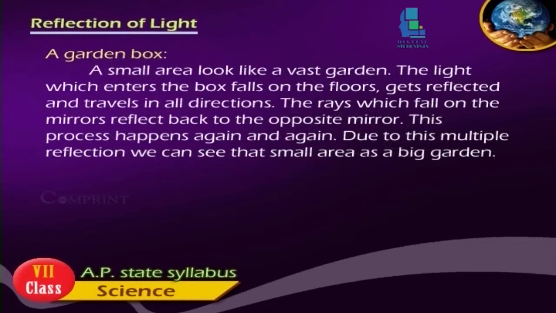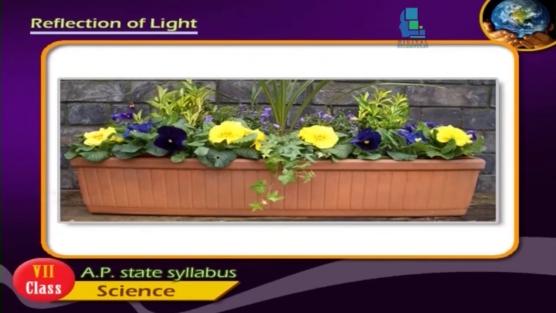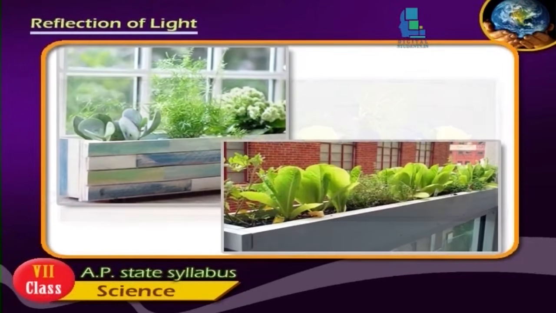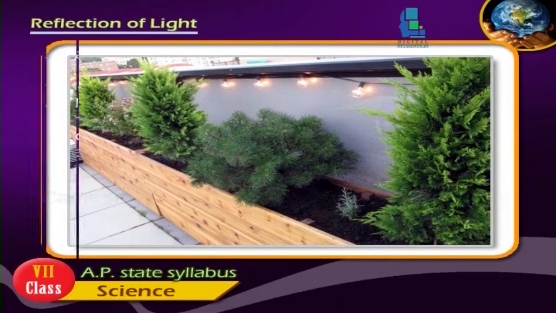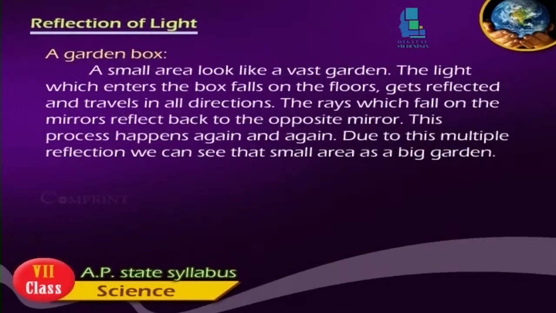A garden box. A small area looks like a vast garden. The light which enters the box falls on the floors, gets reflected and travels in all directions. The rays which fall on the mirror reflect back to the opposite mirror. This process happens again and again. Due to this multiple reflection, we can see that small area as a big garden.